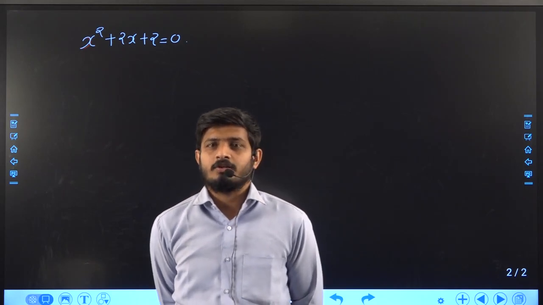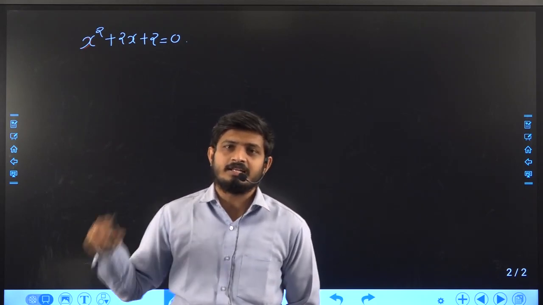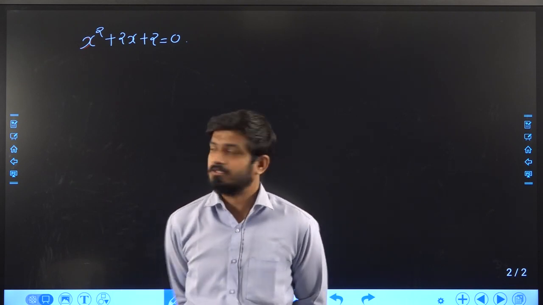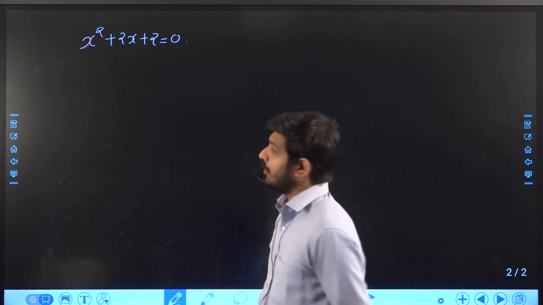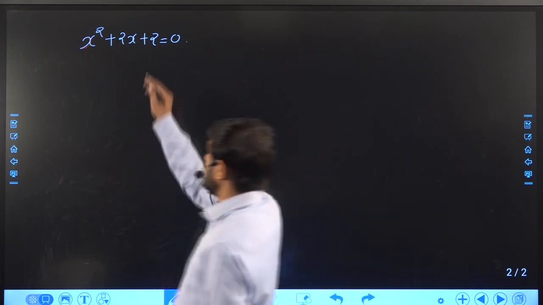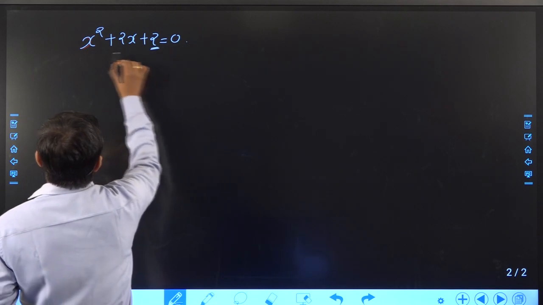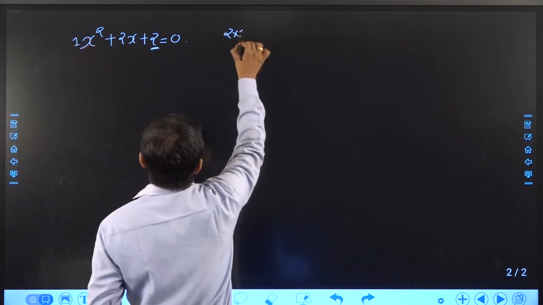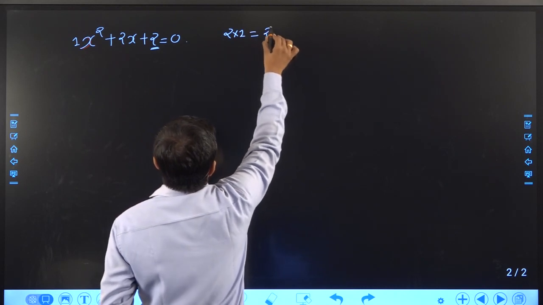Find the solution or the roots of this quadratic equation by using the factorization method. This is my question. Now what will you do? You will multiply the last constant term and the coefficient of x square. So ultimately you have 2 into 1, and 2 into 1 is 2.